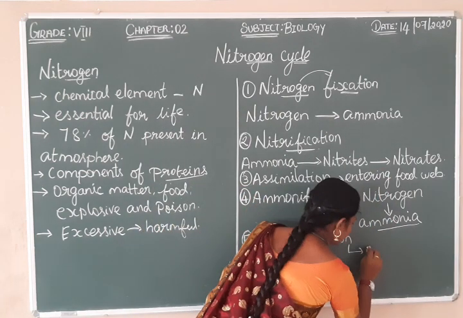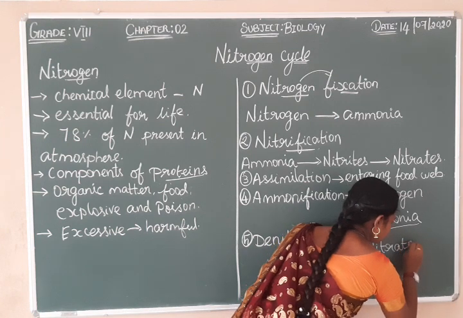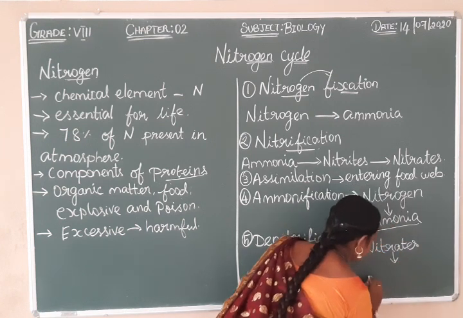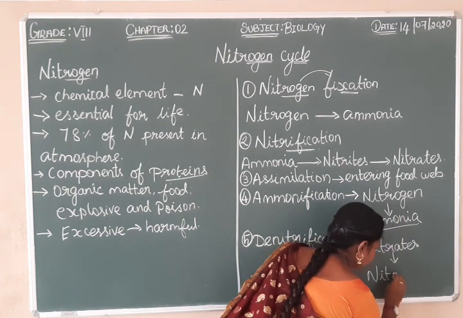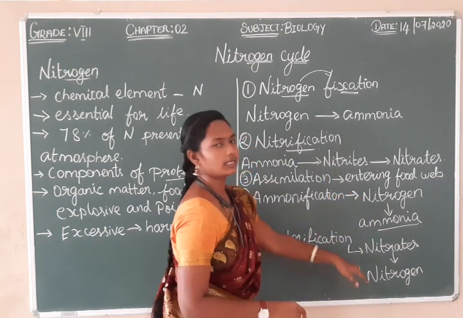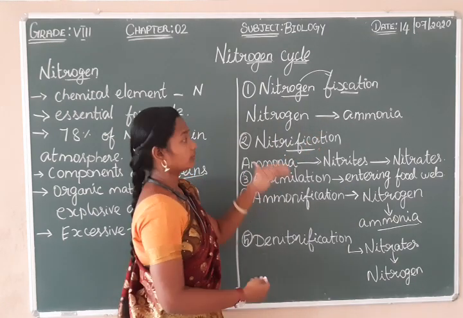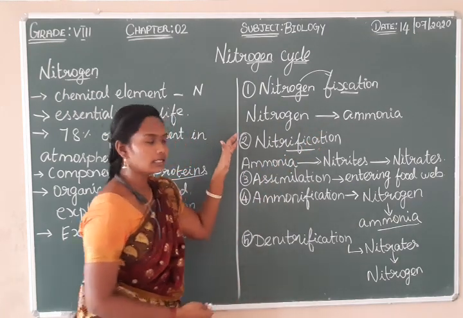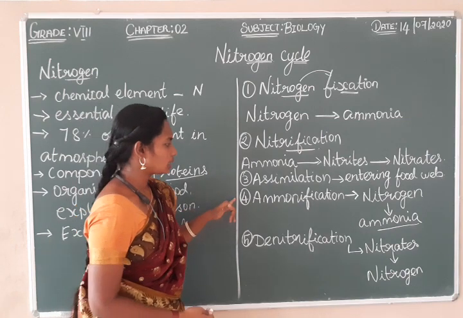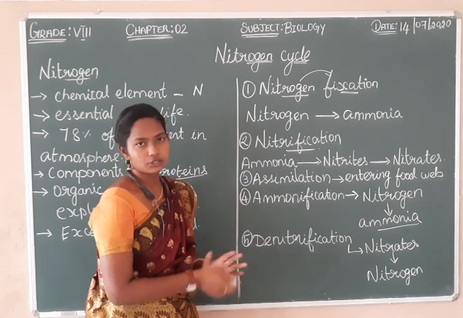So the nitrates are converted into nitrogen and released into the atmosphere. Now again the nitrogen has reached the atmosphere. Then the cycle starts again from nitrogen fixation, nitrification, assimilation, ammonification, and denitrification. So this is the nitrogen cycle.